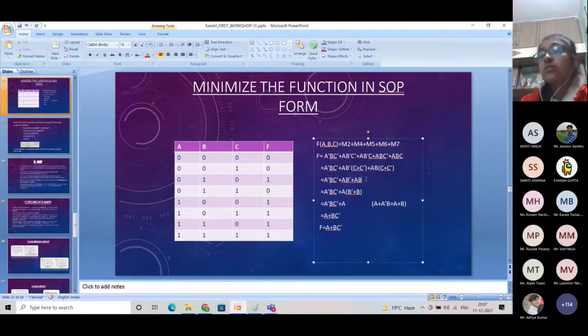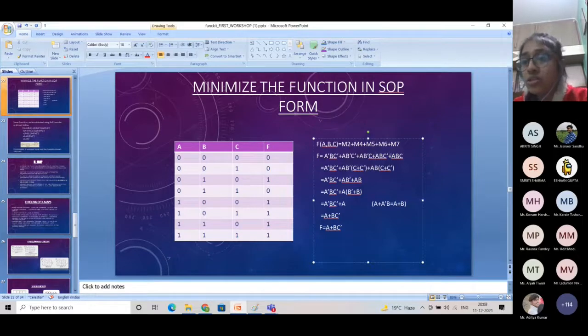So this is the concept which is used to make a K-map, right? In our K-map, we make groups of ones which are adjacent to each other, and in the adjacent squares, we only keep those outputs which differ from each other in only a single variable, just as you have seen in this example. You can also see in this example AB bar C bar and ABC. So AB is the same in both the terms, but C has a different value. It has its complement in this term.